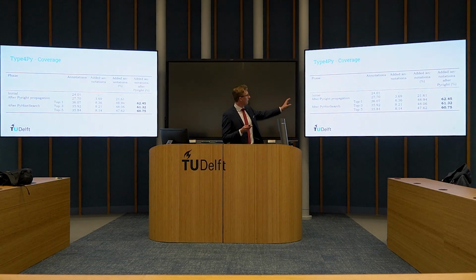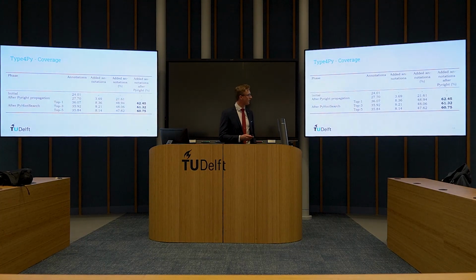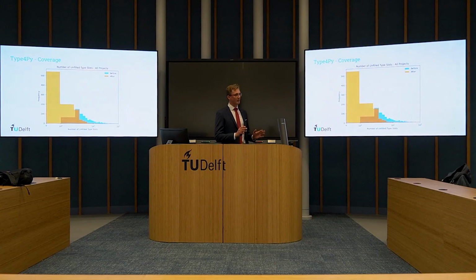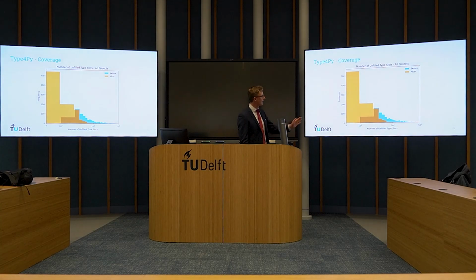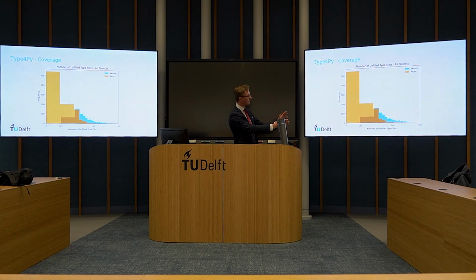As for the coverage, I would like to show, especially PyWrite with the added annotations, which is 21 to 61%. But now, after running my tool, after PyWrite, we add an additional 62% more type annotations to the code. And if we start off originally with the project, which isn't run, just the code given, then the number of unfilled type slots, well, there are some. And we expect that if we run my tool, the slots get filled, so the number of unfilled type slots decreases. And you can clearly see this in this diagram, where the distribution moves to the left, where the number of unfilled type slots, well, there are fewer.